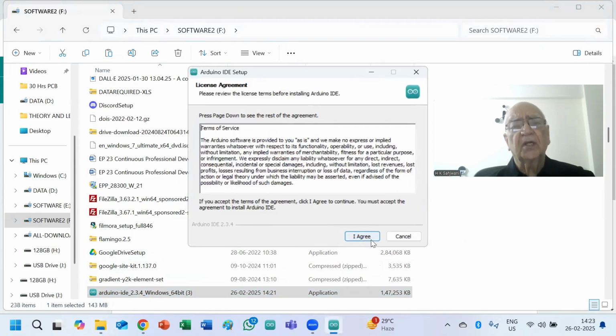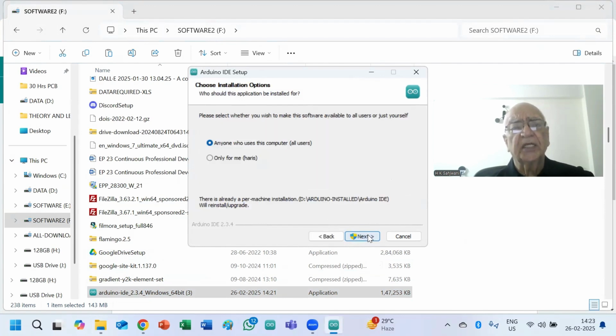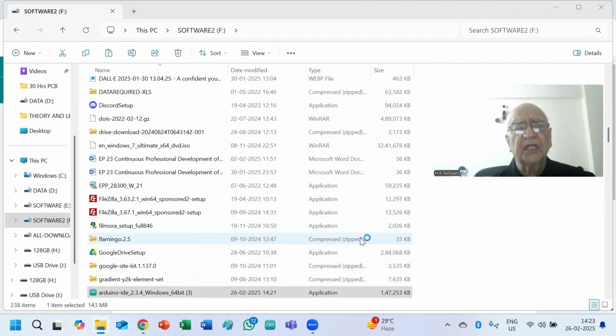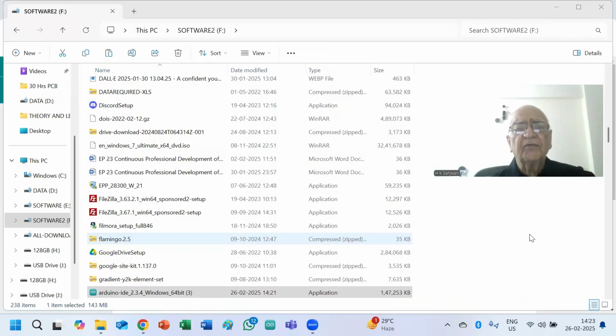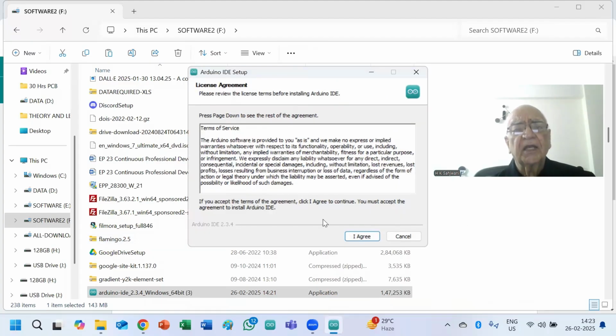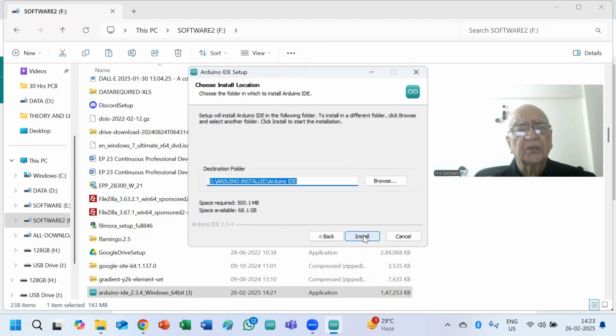Then you will be shown I agree. So you click on I agree. It asks whether it is for everyone or only for me. Click on anyone. Then proceed with the next. As you proceed, it will show the IDE. It will ask whether you allow this application to change the device. You have to say yes. Everywhere you have to say yes, and then you agree to certain things.